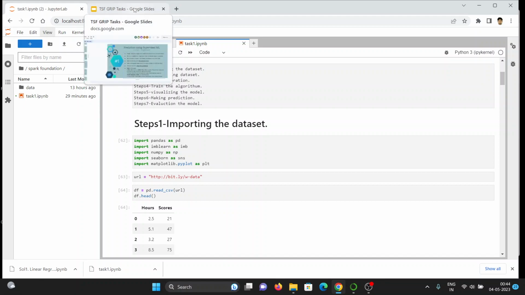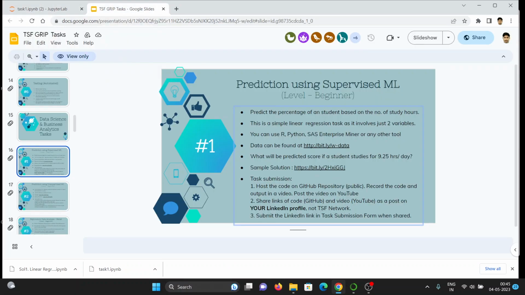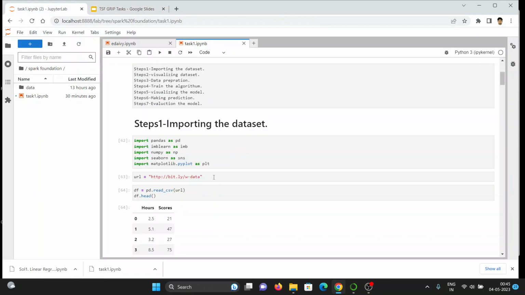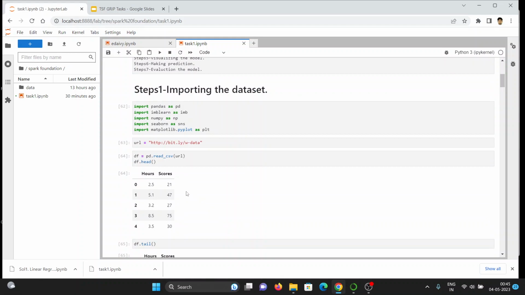From the Spark Foundation dataset, you can copy the URL and paste it into pandas using pd.read_csv, and we can use the Python code df.head.